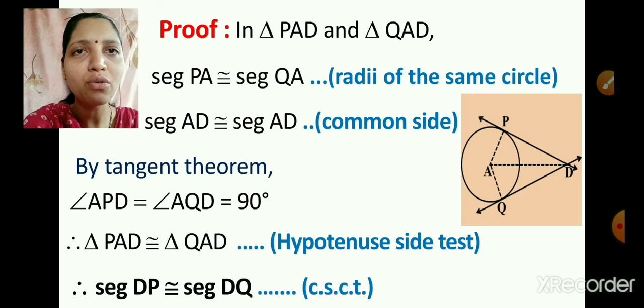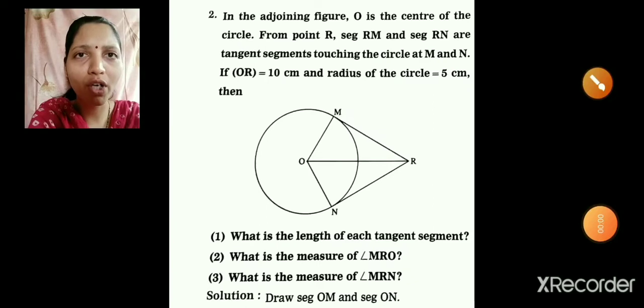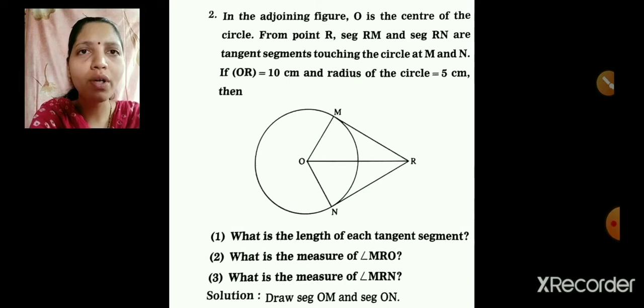Now let's try to solve some problems based on this theorem from practice set 3.1. In the adjoining figure, O is the center of the circle. From point R, segment RM and segment RN are tangent segments touching the circle at M and N. If OR is equal to 10 cm and the radius of the circle is 5 cm, the first question is, what is the length of each tangent segment? Second, what is the measure of angle MRO? And third, what is the measure of angle MRN?